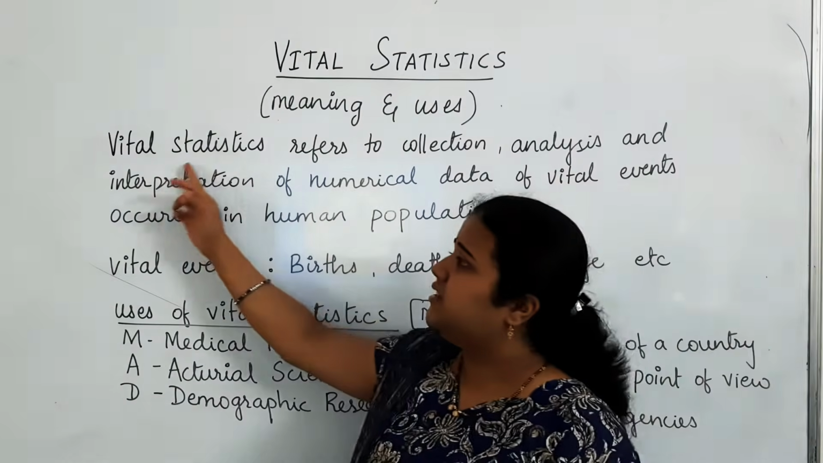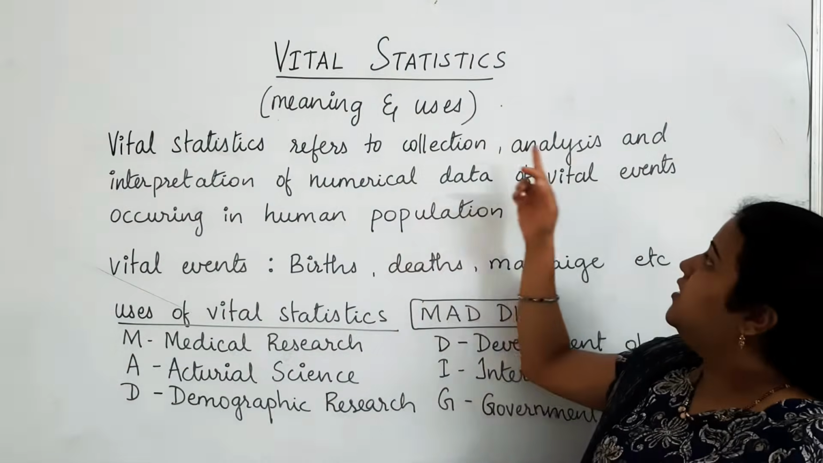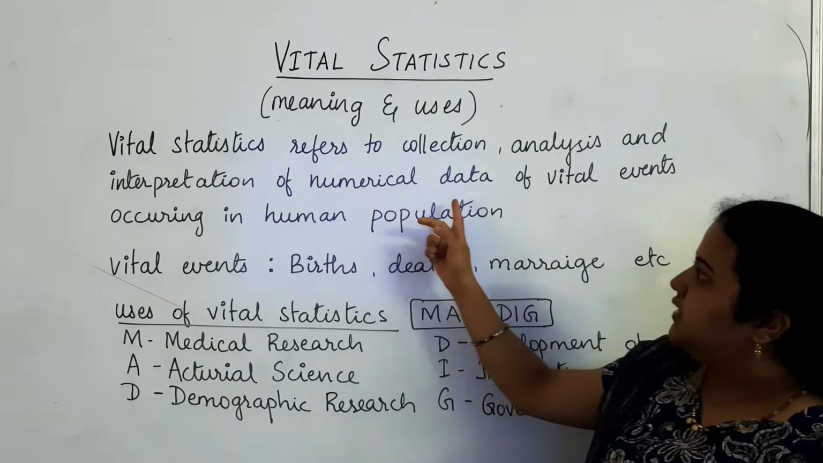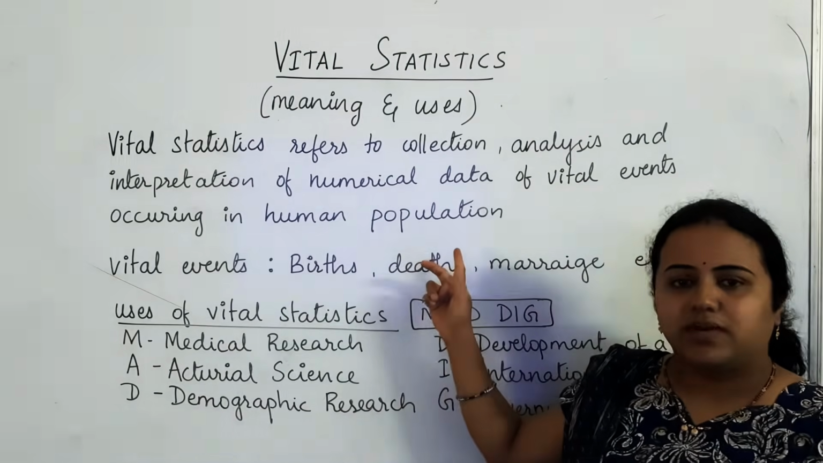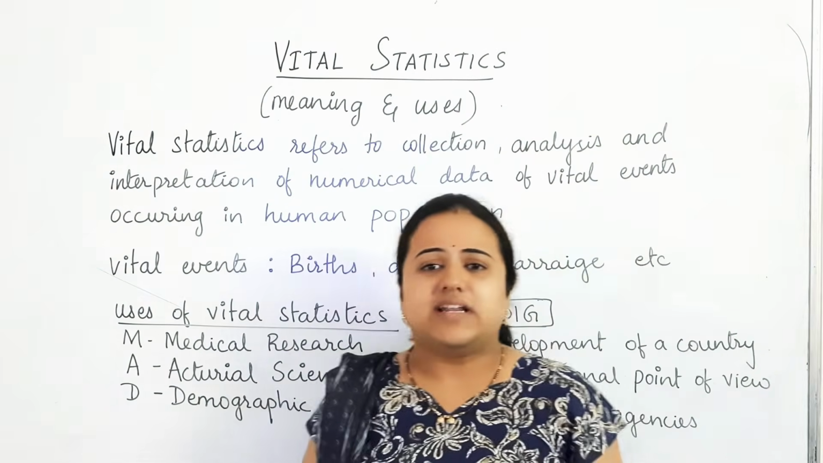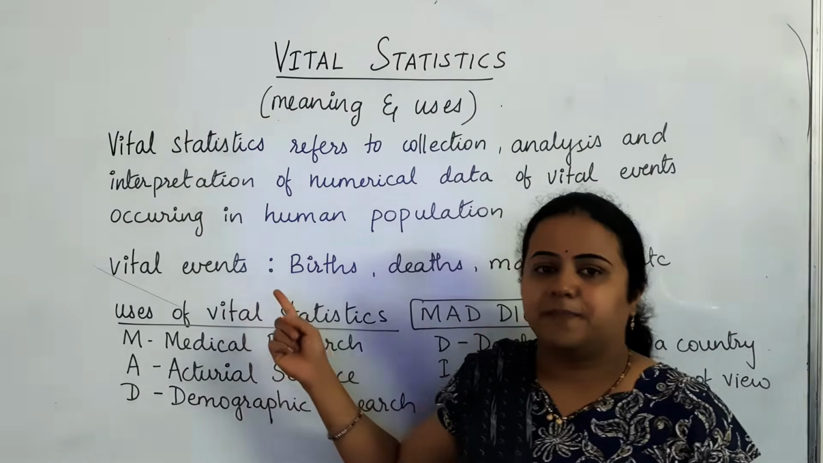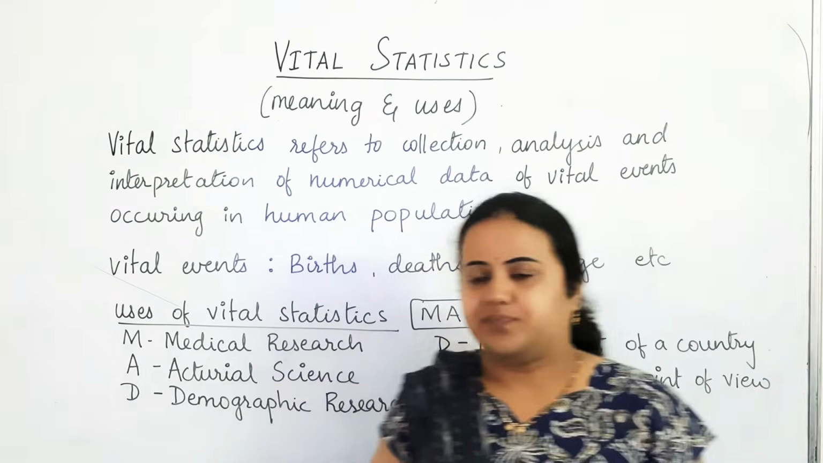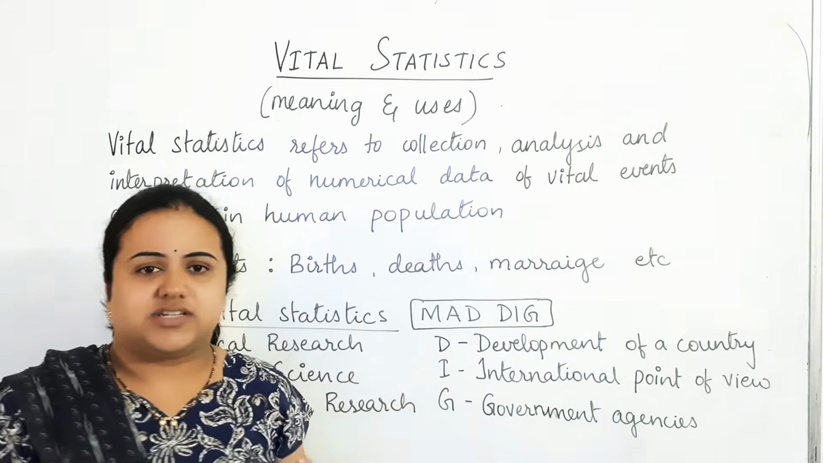So here you will see the meaning. Vital statistics refers to the collection, analysis and interpretation of numerical data of vital events occurring in the human population. So which are the vital events in the life of a human? The first thing is birth, then death, marriage, etc. So this was the meaning of the word vital statistics.